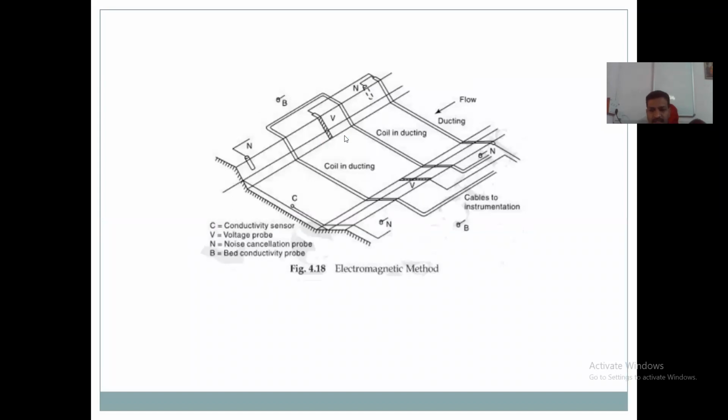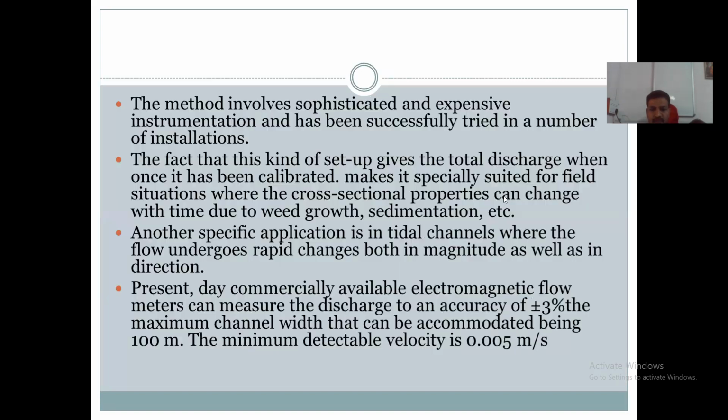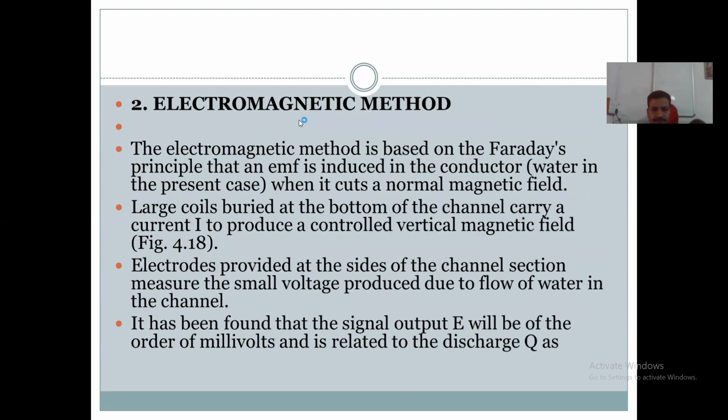The next method is the indirect method. The next method which comes under the direct method is the second method. The first method we have already seen, the area velocity method. The second is the electromagnetic method. This electromagnetic method is based on Faraday's principle.